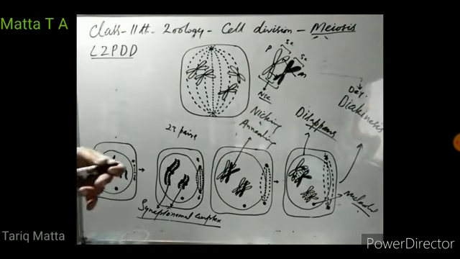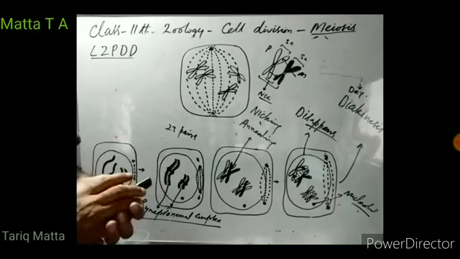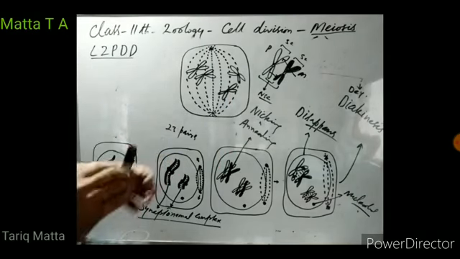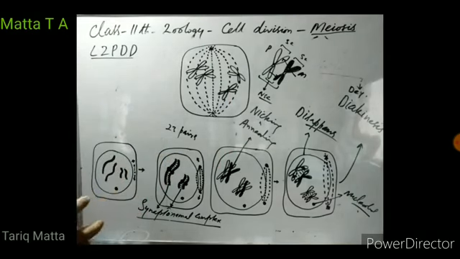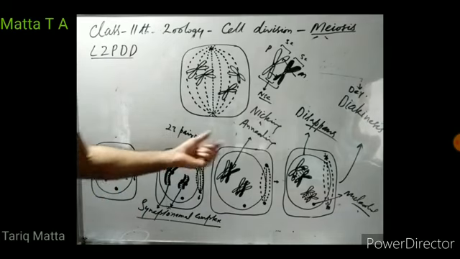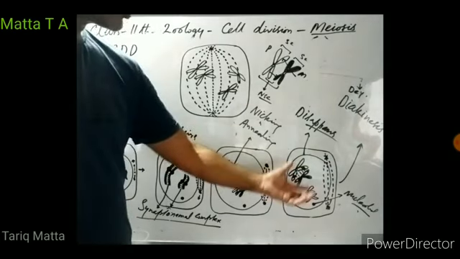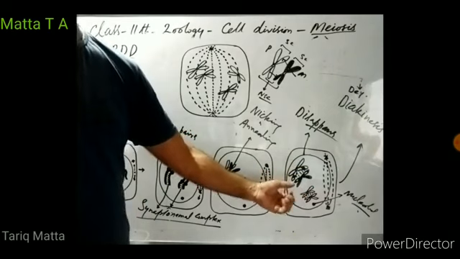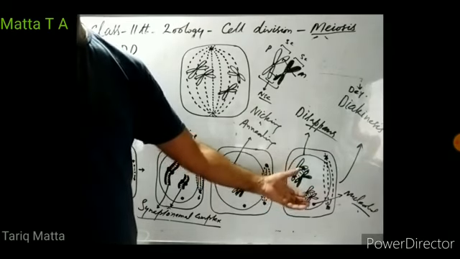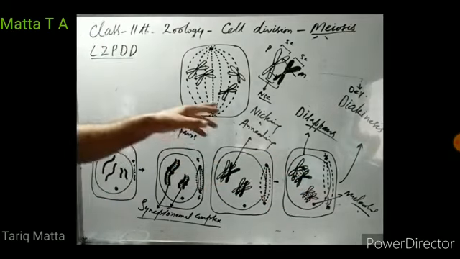So there is exchange of gene segments between paternal and maternal chromosomes, and this is the cause of variation in sexually reproducing organisms. All the 23 pairs of chromosomes undergo this process of crossing over, exchanging gene segments and inducing variation in the offspring, right? This happens in the pachynema.